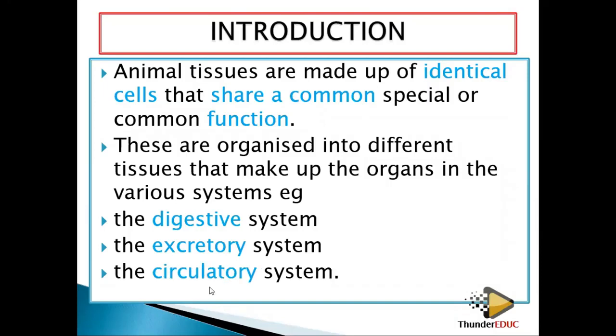Then you have the circulatory system. This one deals with the blood. How is the blood circulating in the body? So we call it the circulatory system. It's made up of different tissues. We will see them.